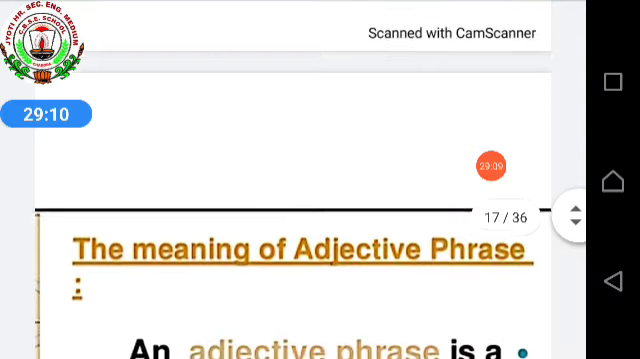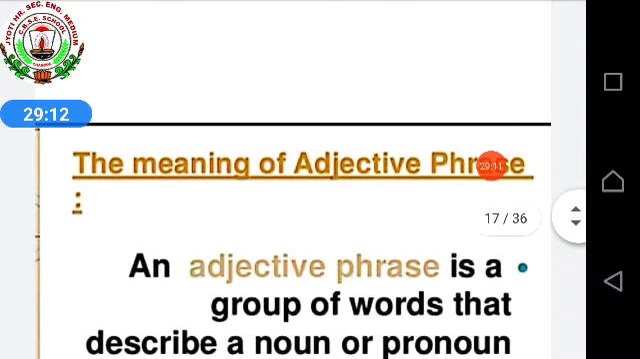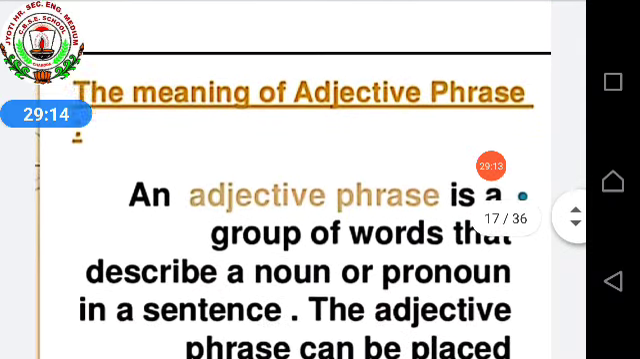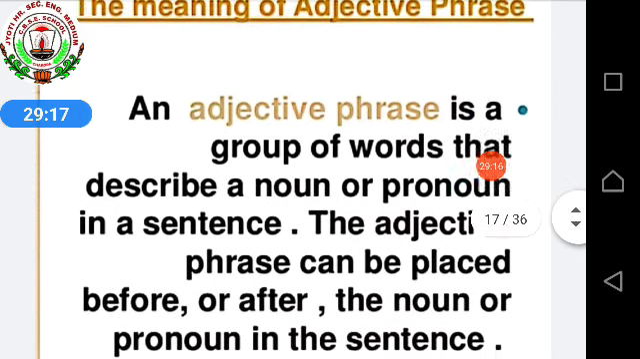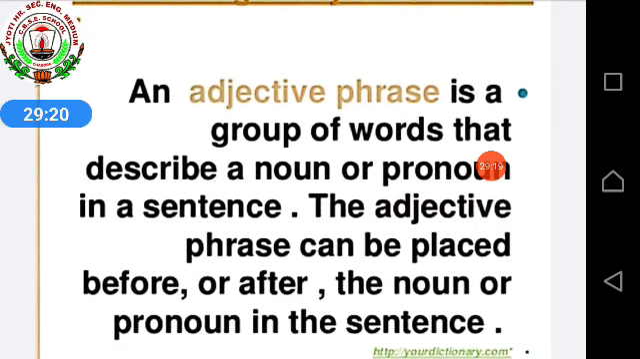Now let's see adjective phrase. An adjective phrase is a group of words that describes a noun or pronoun in a sentence. The adjective phrase can be placed before or after the noun or pronoun in the sentence. So what are adjective phrases? They act as an adjective in the sentence. They do the function of an adjective in a sentence. And where do we place it? The adjective phrase can be placed before or else after the noun or pronoun in the sentence.